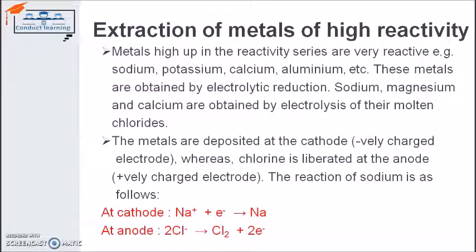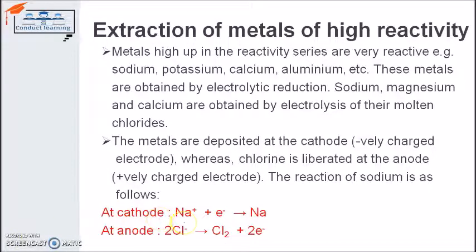When the electrolytic process happens with these metals and with their chloride, the metals are deposited on the cathode side. Cathode is a negatively charged electrode. So metals are positively charged, so they will be attracted toward the cathode and deposited on the cathode. And from this cathode we can simply take the metals. On the other hand, the chlorine, which has a negative charge, will be attracted toward the anode. Anode is positively charged.